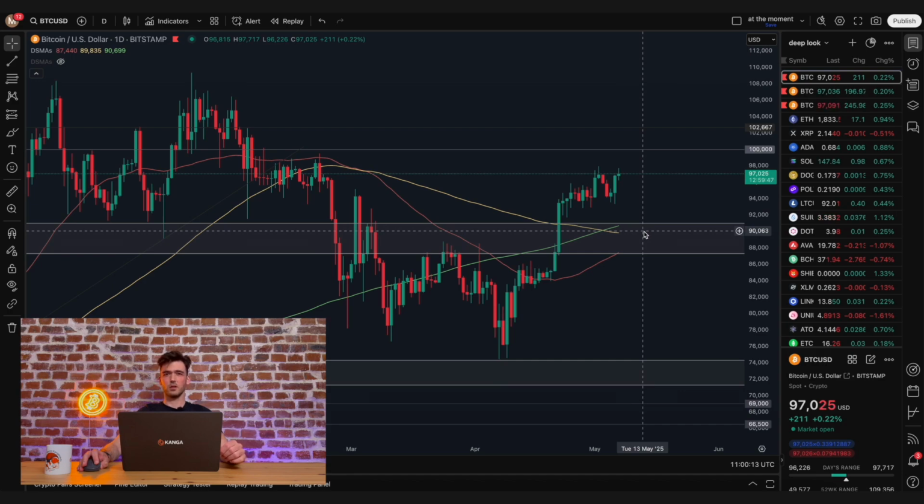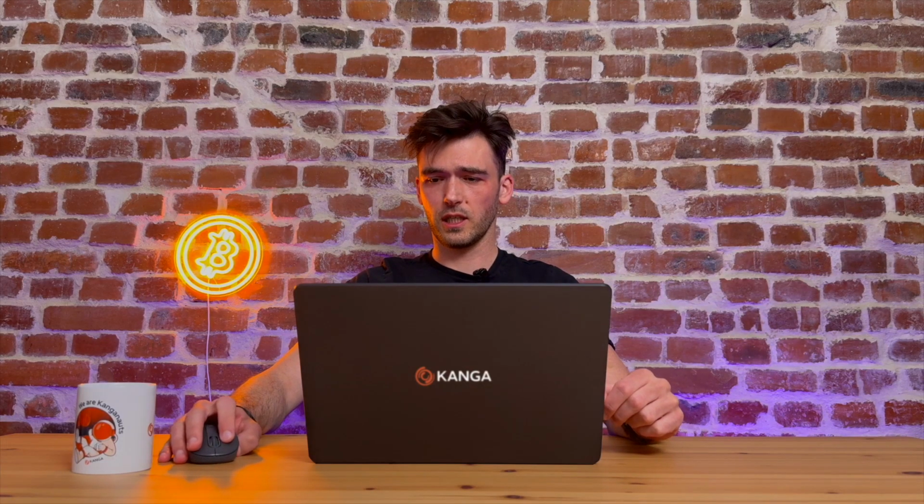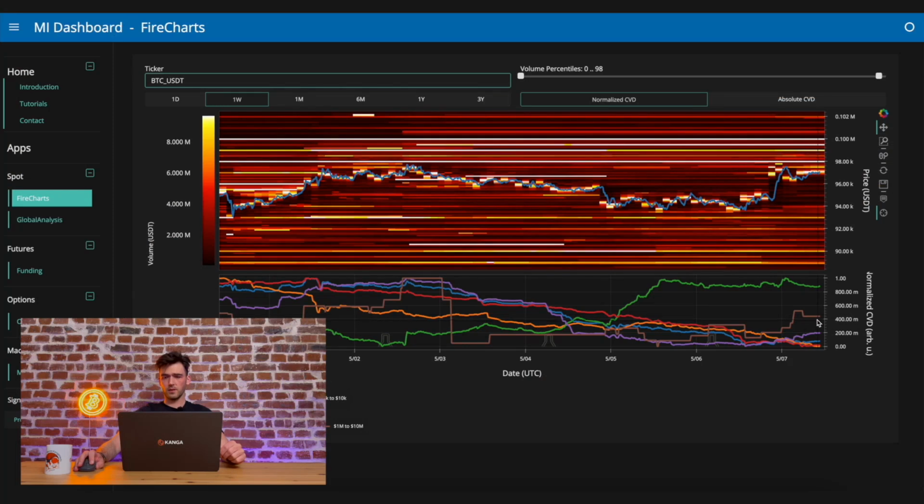And now the CVD on the fire chart, let's check who exactly is buying. And in this case, we can see that whales are interested in Bitcoin. That's our brown line. Let me remind you that whales are those wallets that hold between $1 million and $10 million in their balance, waiting to buy Bitcoin in case of any market turbulence.